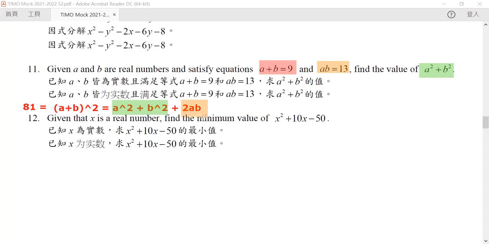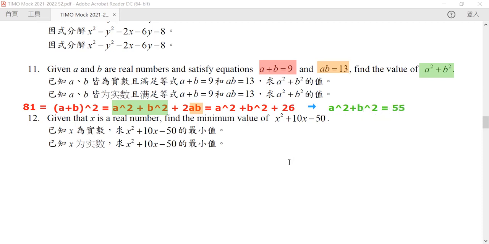But this is something we know because we know AB is 13, right? So this one is exactly equal to our A squared plus B squared plus 26. So all we need to do is just subtract the whole thing by 26, and hence we will get our answer. So at the end of the day, what we get is the following. A squared plus B squared is equal to 55.